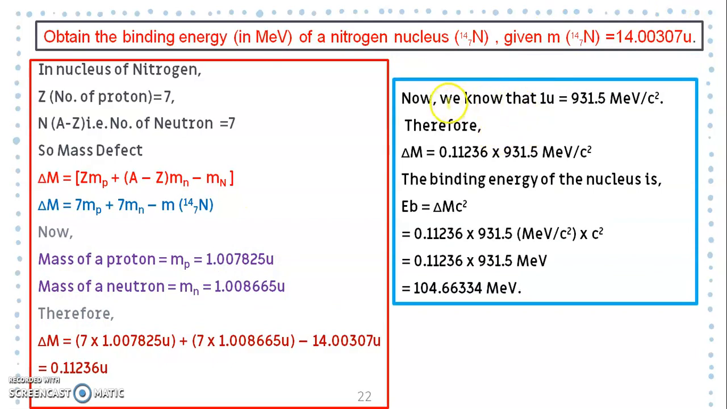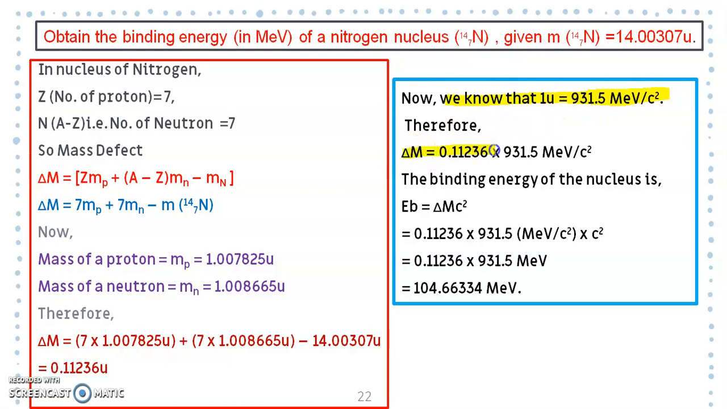Now one main thing is 1 U is equal to 931.5 MeV per C square. Whenever you have to find the binding energy, simply find the mass defect and multiply the mass defect with this quantity 931.5. That will be the binding energy. Otherwise, you have to convert the energy into joule, then into electron volt, and multiply it with the square of the velocity. This is a very lengthy calculation. So you can apply just one result, that is 1 U is equal to 931.5 MeV.